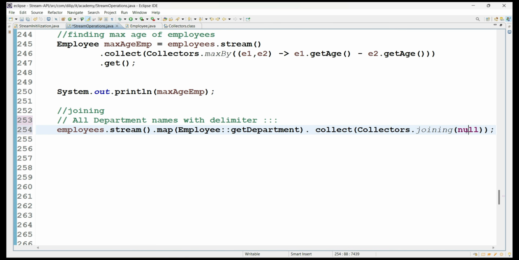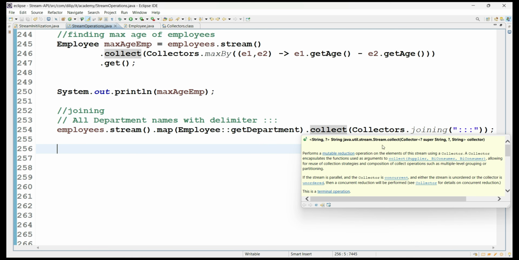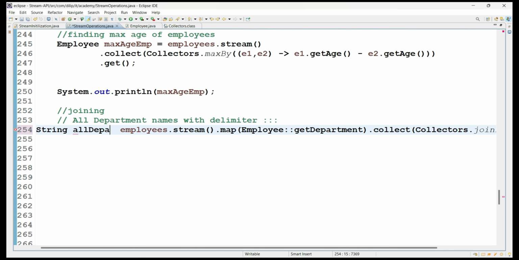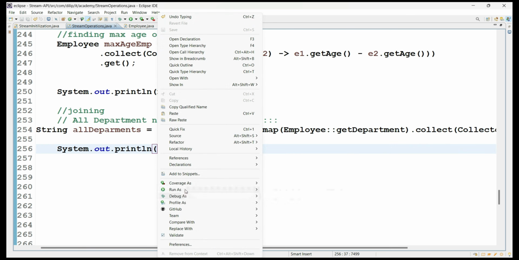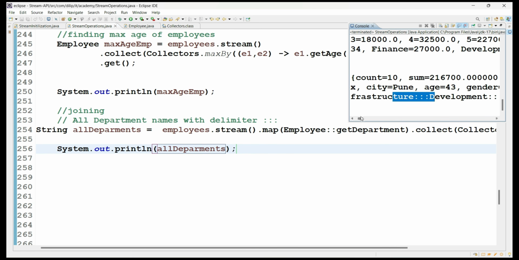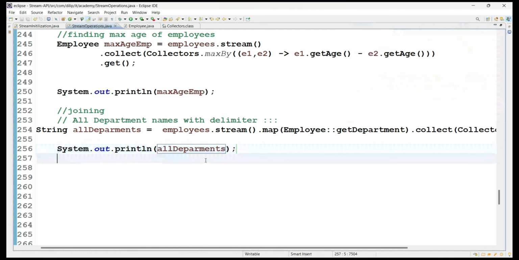Here it is. So what is my delimiter? Here it is, it's all about 3 columns I have given, right? So let's say now I'm going to get all the department names with this delimiter. So what you are going to get, again a string value, string all departments. Let me print it now. See here, you got security department, finance department, and everything is separated by the delimiter called 3 columns, right?